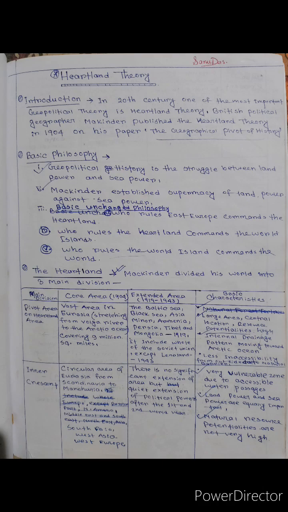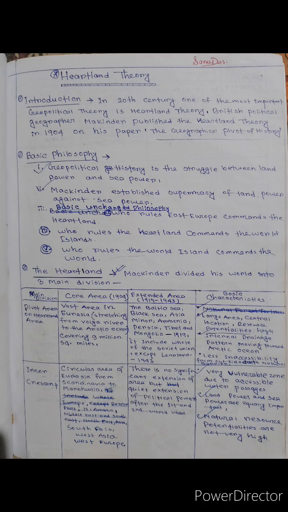Mackinder established the supremacy of land power against sea power, and his basic unchanged philosophy is: who rules East Europe commands the Heartland, who rules the Heartland commands the World Island, and who rules the World Island commands the world.